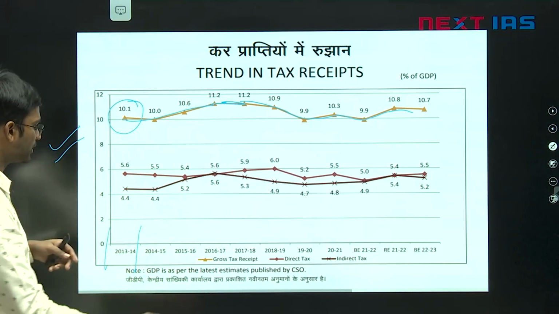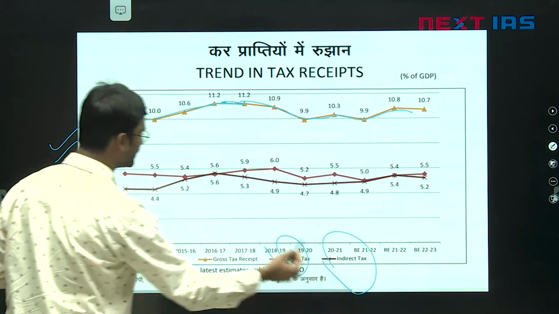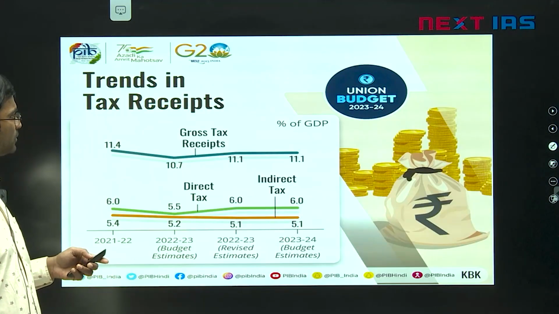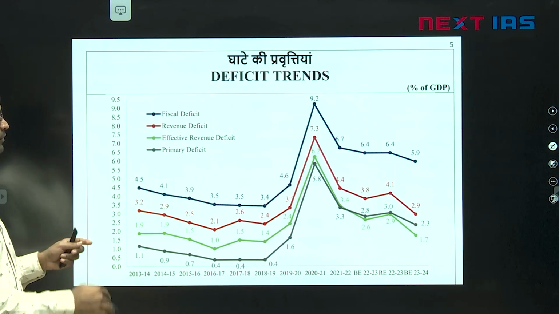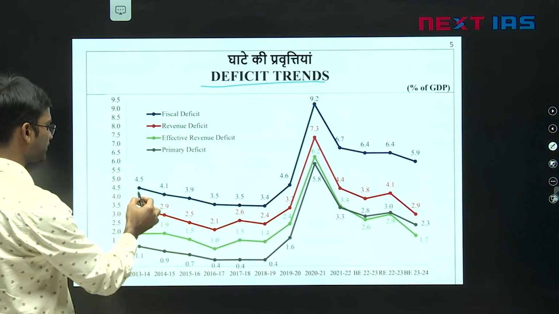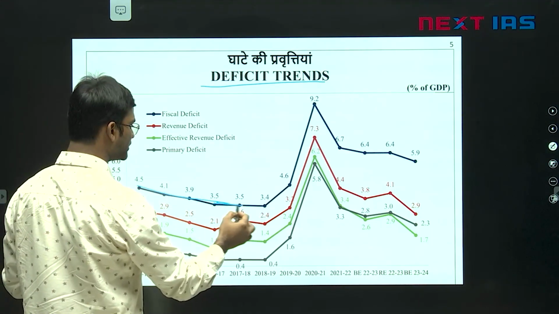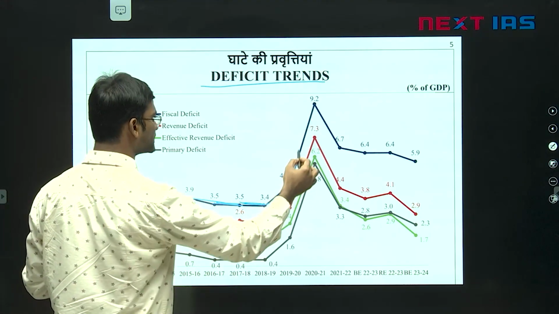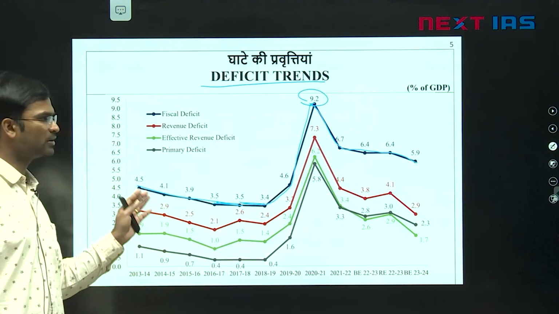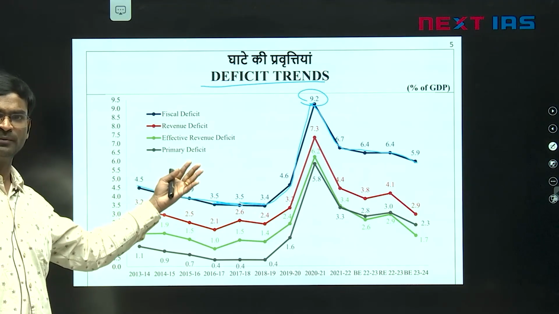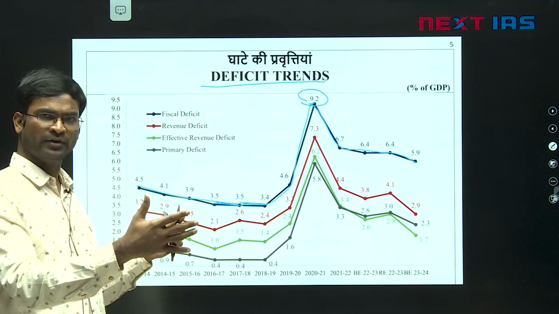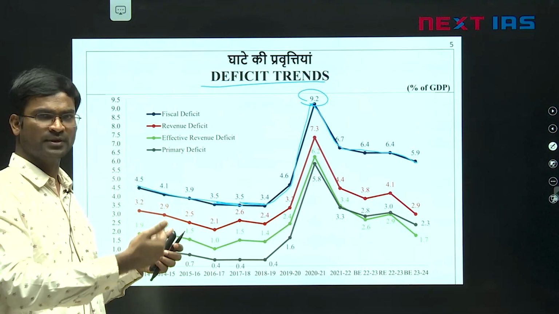Look at direct taxes, indirect taxes also, there are upward trends and ups and downs. Look at the deficit trends, the fiscal deficit: downward, then constant, then down, then because of COVID upward, again a downward path. So they can ask in prelims about fiscal deficit as percentage of GDP. Why do they keep 10 years? Generally in the economic survey or budget speech, they mention 5 year trends, 10 year trends. So they repeat the same thing.